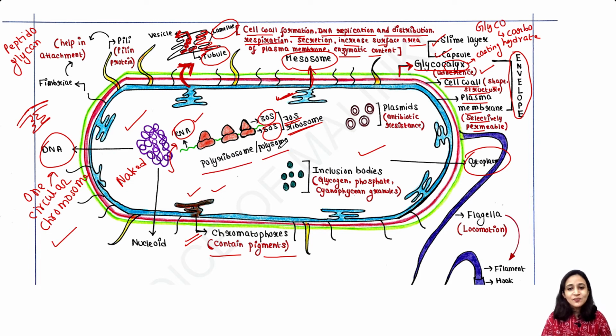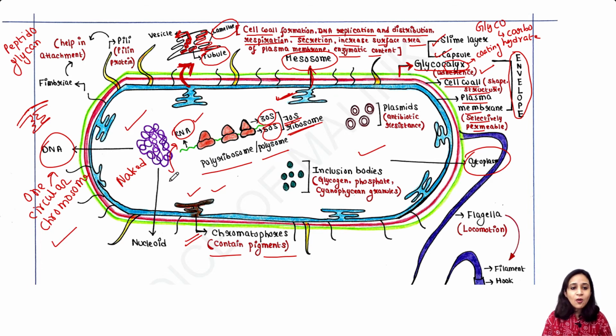That is also very unique in prokaryotic cells, because in eukaryotic cells only one ribosome gets attached to one mRNA. But in bacteria, more than one ribosome is attached to the mRNA. That is called the polyribosome or polysome concept.